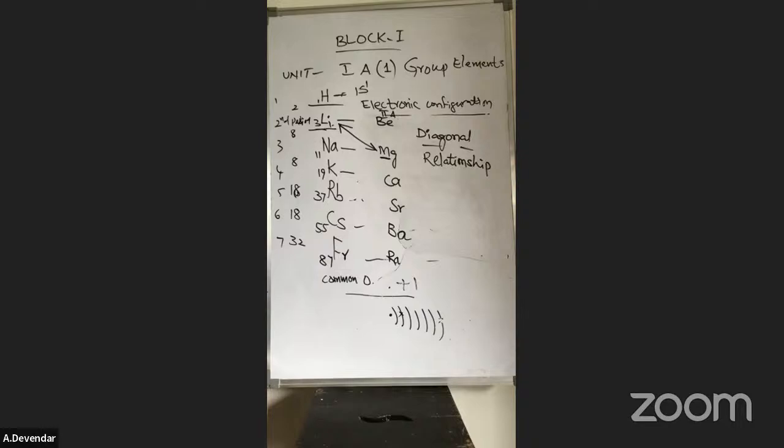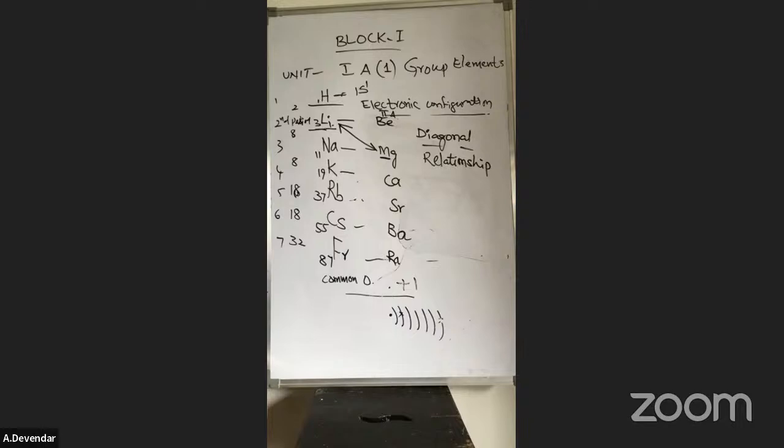It's a very light metal, that's why lithium is used in the preparation of aircraft and aeroplanes. Because it does not lose its luster when exposed to sunlight or air, lithium shows that property. So these are the anomalous properties of lithium.